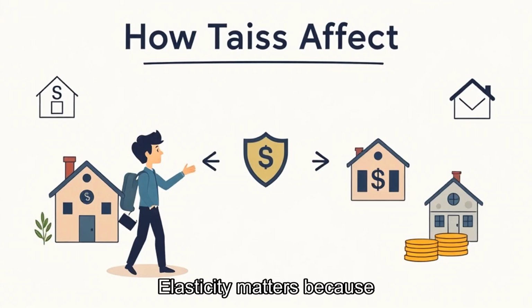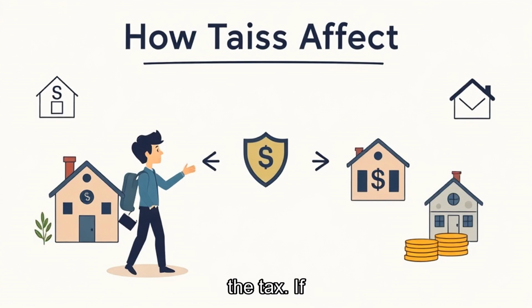Elasticity matters because it shows how strongly people change behavior when prices change. If customers can easily switch to another product, sellers may struggle to pass on the tax. If customers have few alternatives, more of the tax can show up in the price. The same tax can behave differently in different markets.